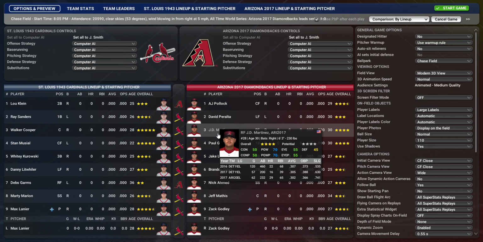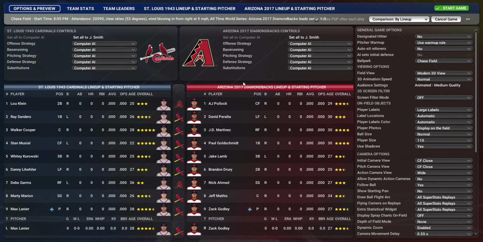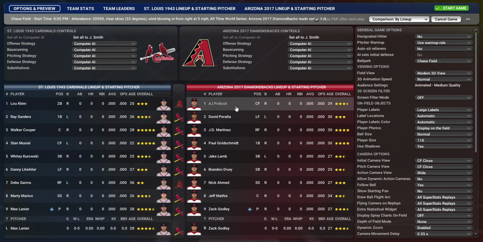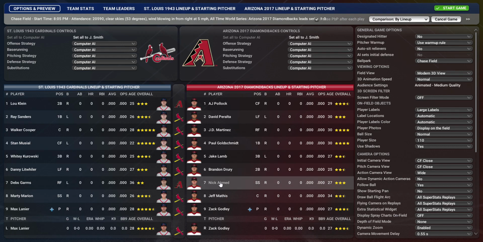is going into lineup creation in this style of tournament, considering it is a computer controlled team. Could be wrong. I'm sure there could be more depth involved in making the lineups and everything more than I am giving credit for, but I'd be surprised. On the other hand, Max Lanier is actually starting as a left-hander for the Cardinals, so I don't know offhand if this lineup is different. I probably should have paid closer attention to that.